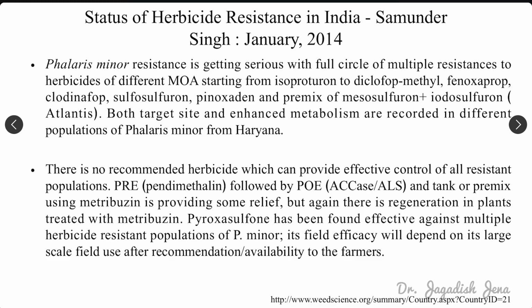Now the status of herbicide resistance in India. The first report was Phalaris minor. We were already discussing that it showed resistance to isoproturon. Phalaris minor, an associated weed in wheat, showed resistance to isoproturon, then followed by diclofop-methyl, fenoxaprop, clodinafop, and sulfosulfuron. So it shows resistance to many herbicides, right? And this was isoproturon.